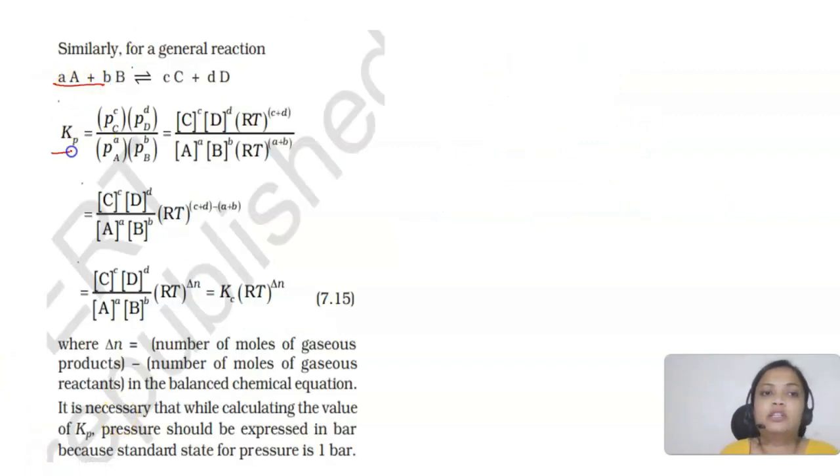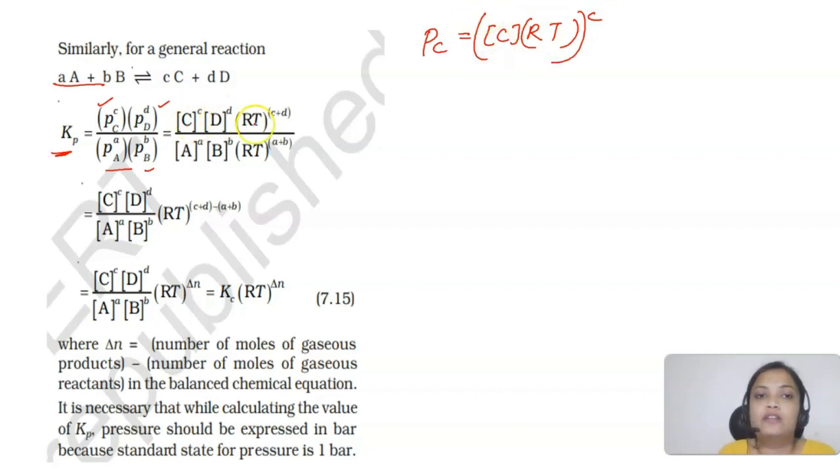For this reaction, Kp will be equal to partial pressure of C raised to the power c, same goes for D, divided by A and B. We will be writing in terms of concentration, because pressure of C will be equal to concentration of C into RT raised to the power c, right? Same goes for D. So RT will be added, c plus d. Similarly here it will be a plus b. Now I can subtract that. So this will be your Kc, and RT raised to the power (c plus d) minus (a plus b).